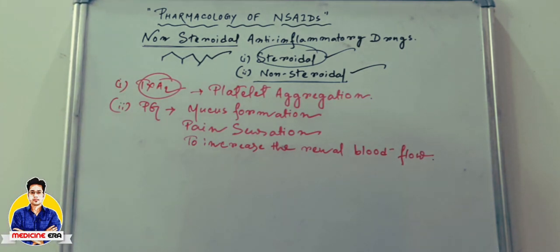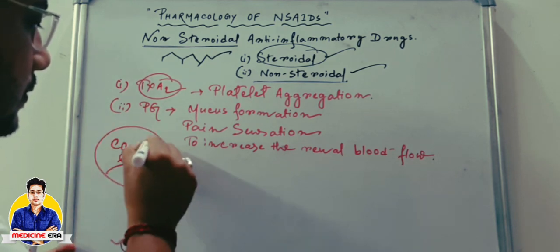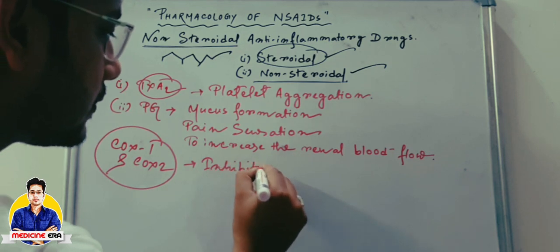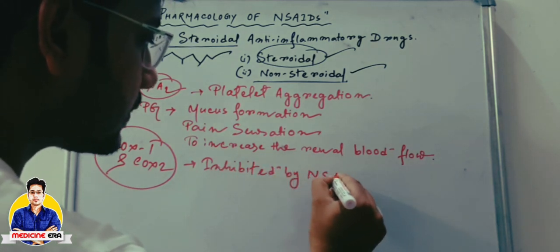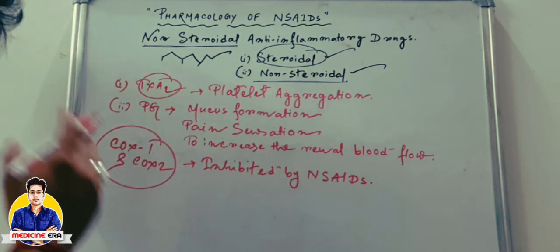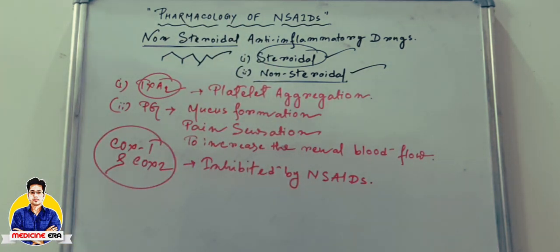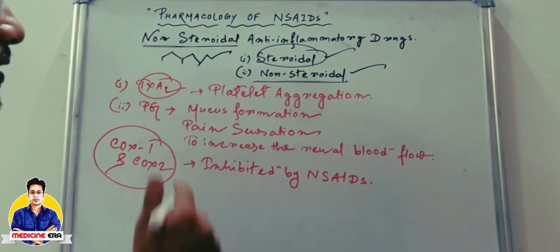Okay, so they are mainly inhibiting the cyclooxygenase, meaning COX-1 and COX-2, inhibited by NSAIDs. This is the main mechanism. For the inhibition of COX-1 and COX-2, these functions do not happen in the human body because these enzymes are inhibited. These molecules are not synthesized, because they are synthesized from arachidonic acid by the use of these two enzymes. If these two enzymes are inhibited, then these functions do not happen due to the lack of thromboxane and prostaglandins. In this way, the NSAIDs are inhibiting the pain sensation.